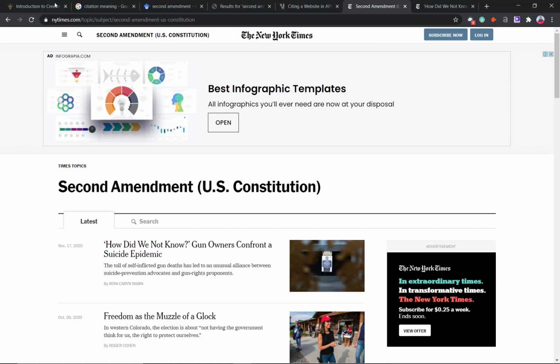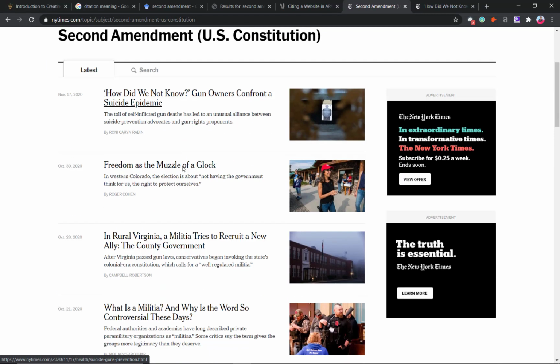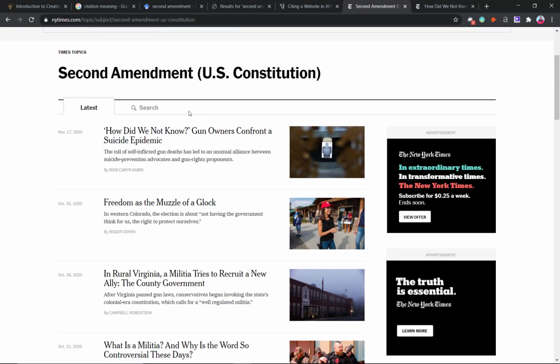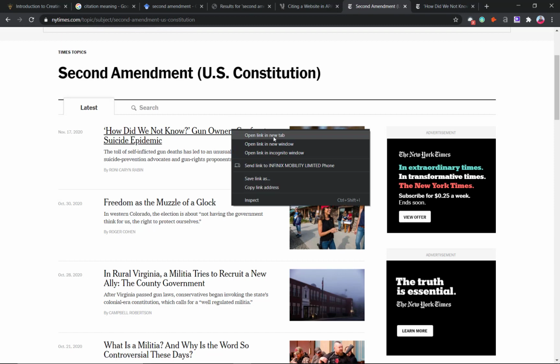I've searched for the Second Amendment, New York Times. Here are several articles on the New York Times about the Second Amendment. For example, I may like this article. I'll open it in a new tab. Here it is. I copy the URL like this.